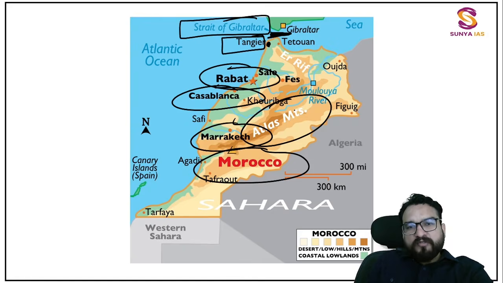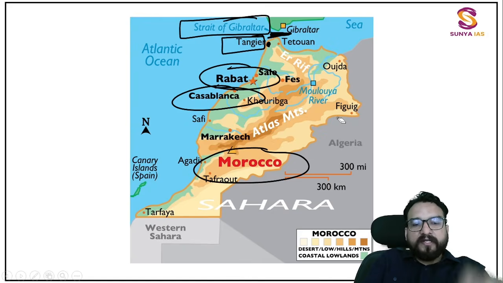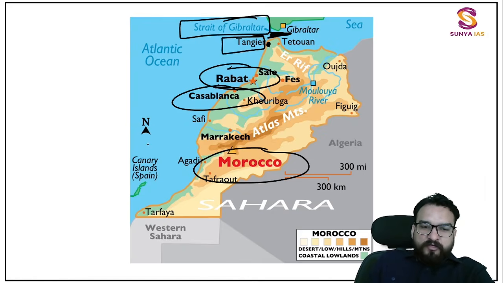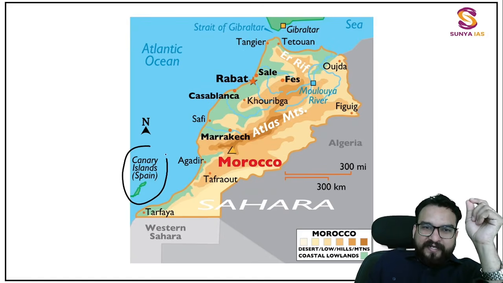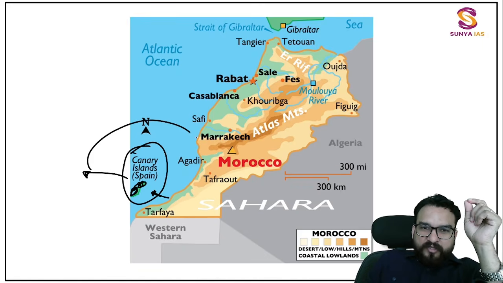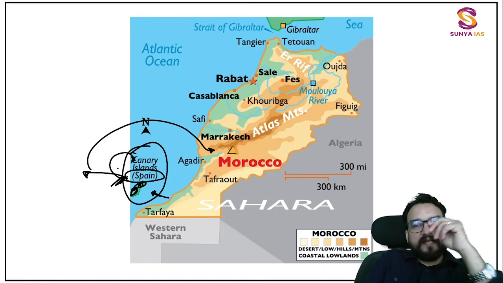Right now you forget about the physical feature, only focusing upon the political feature. Now don't forget one more piece of information. Can you see this Canary Island near southern Morocco? This Canary Island over here. Yes, but this is not with respect to Moroccan islands. These are the Spain territories over here, guys. So remember these Spain territories, Canary Island over here.